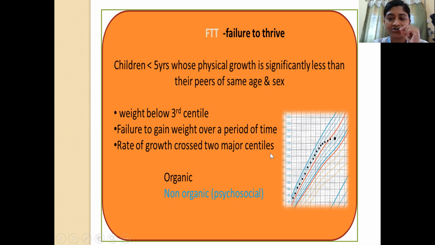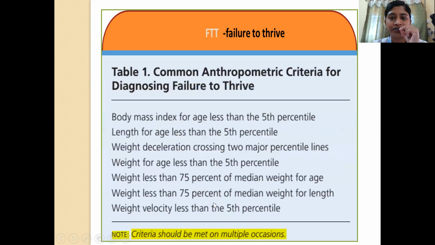two major centiles. So as we can see in this particular growth chart, where the child was following one centile, and then the growth starts faltering, because of which it crosses two centiles. So this is failure to thrive. This can again be because of organic causes or non-organic or psychosocial causes.